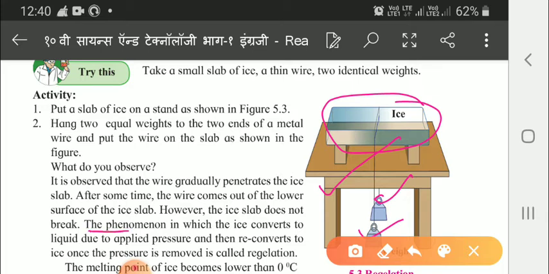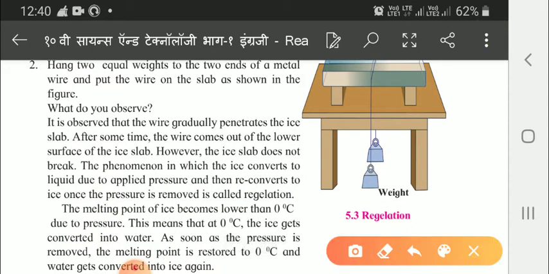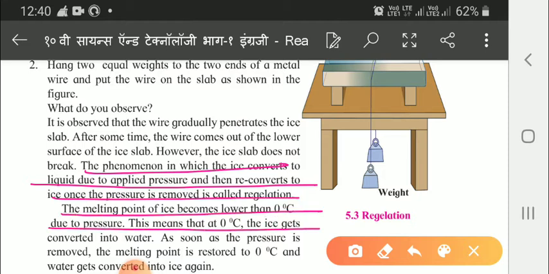Why? Because of the phenomenon in which the ice converts to liquid due to applied pressure, and is reconverted to ice once the pressure is released. This thing you have to learn. This is important. Whenever we apply pressure, the ice at that place melts and gives way, so the wire moves. But when the wire has moved, the pressure is released.